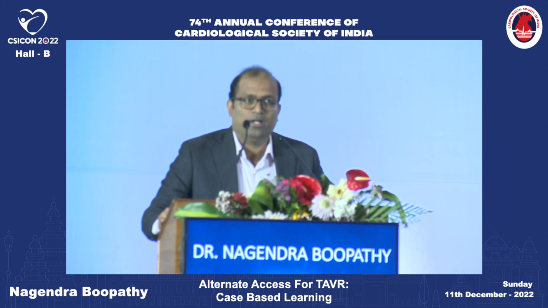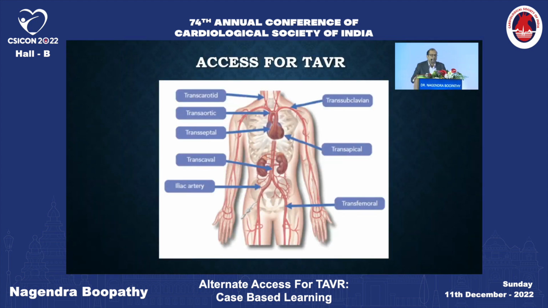One thing I would like to highlight is that the first transcatheter aortic valve replacement was an alternate access. It was an antegrade TAVR, followed by transfemoral retrograde TAVR done by the Canadian group of Professor John Webb. These are all the accesses that are currently available. In general, we classify them as femoral and non-femoral, and non-femoral can be classified into extrathoracic non-femoral and intrathoracic non-femoral.